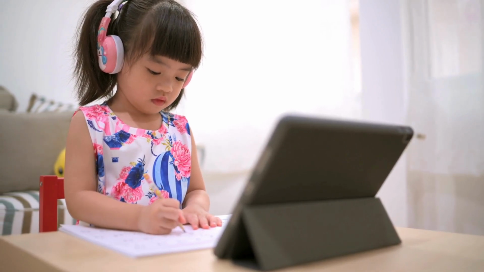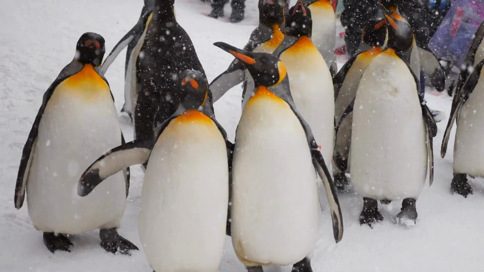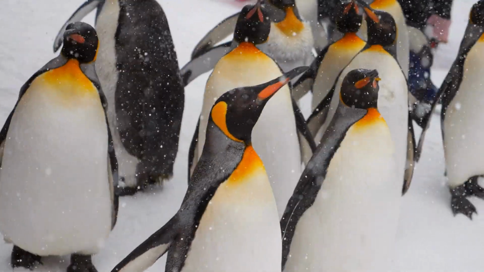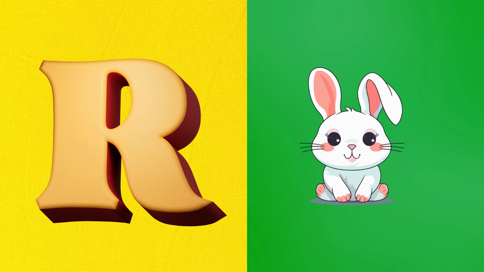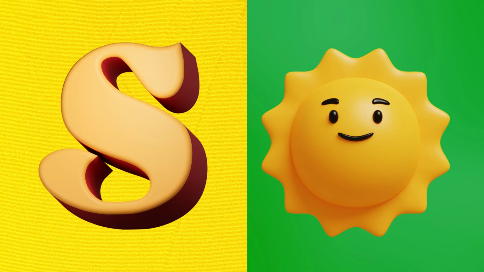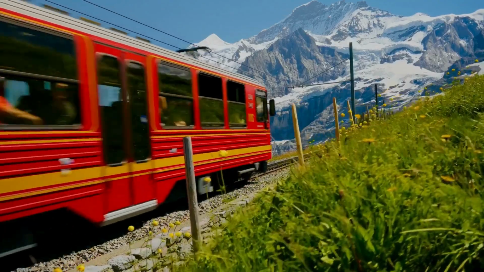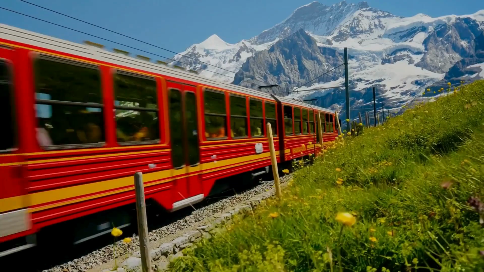Kids enjoy carnival cups. Penguin waddles and slides. Q is for queen. R is for rabbit, rabbit hops and wiggles nose. S is for sun, smiling sun rises and glows. T is for train, moves across with choo-choo sound.